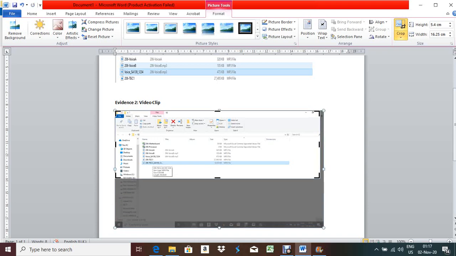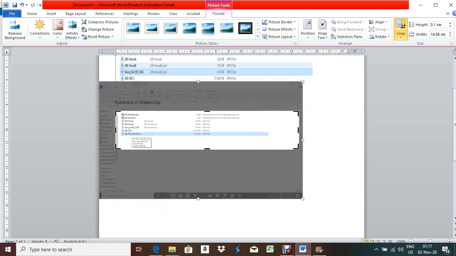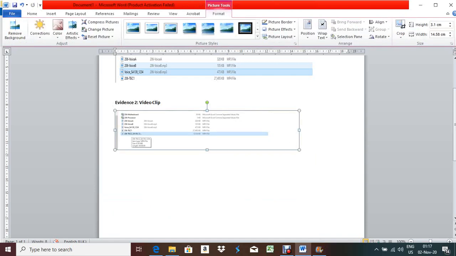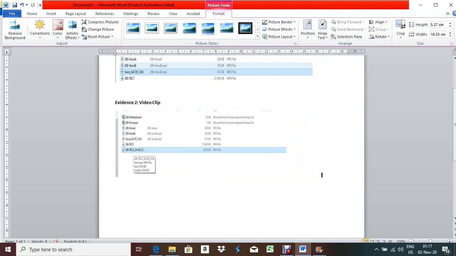You can select it like this way, put it like this. Now if you make it big, it will show you the file name, okay, in silence. So it is not showing the heading.